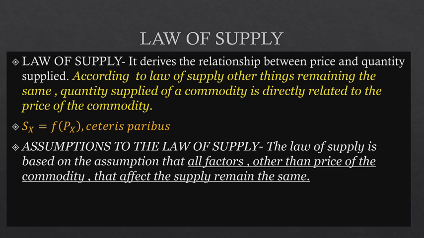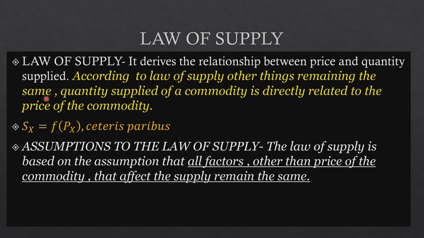So, according to the law of supply, other things remaining the same. Now what are these other things? You must remember that when we were reading about demand also, there were some factors which determine the demand of a commodity. Like, if I say, related goods, like tea and coffee.